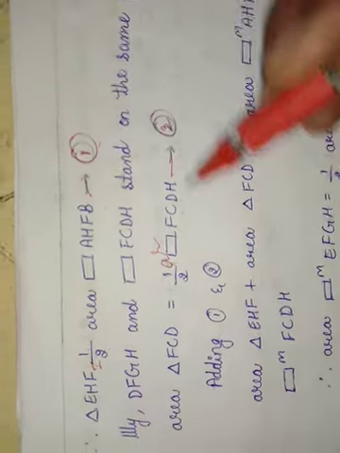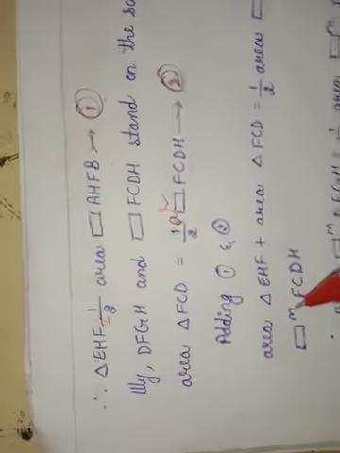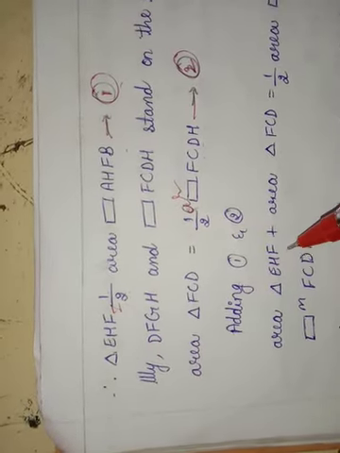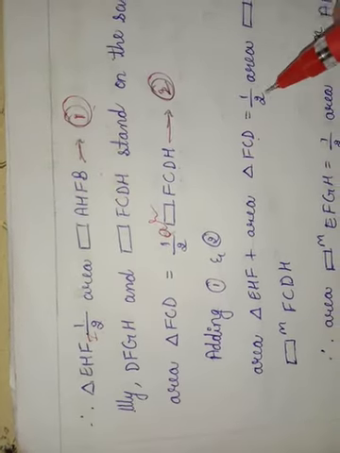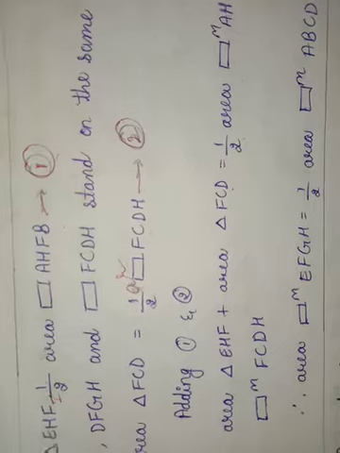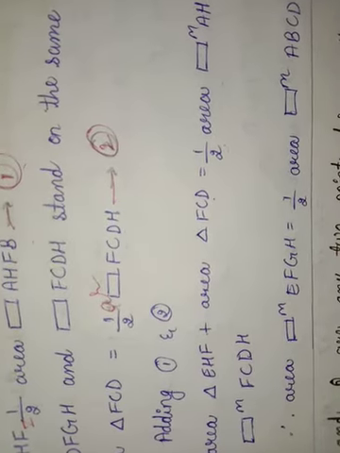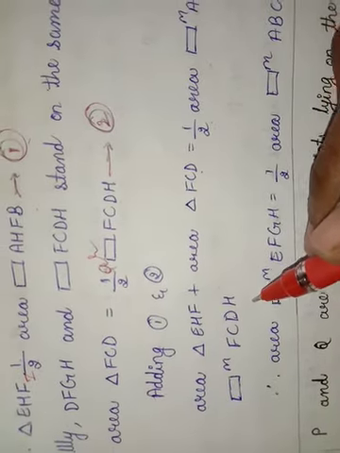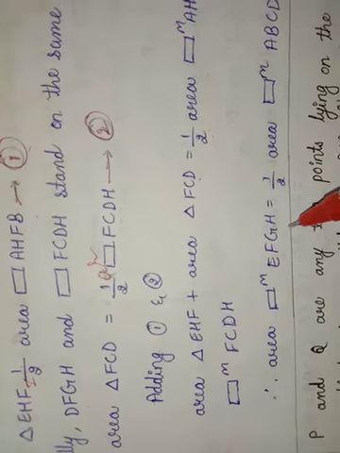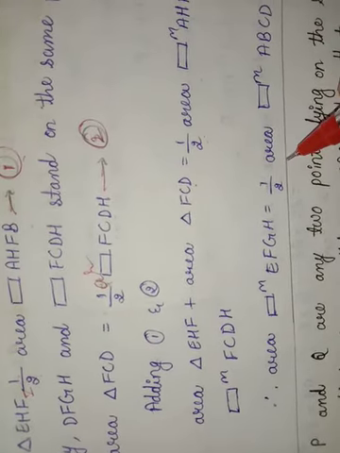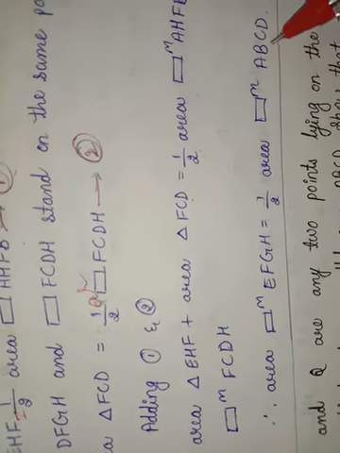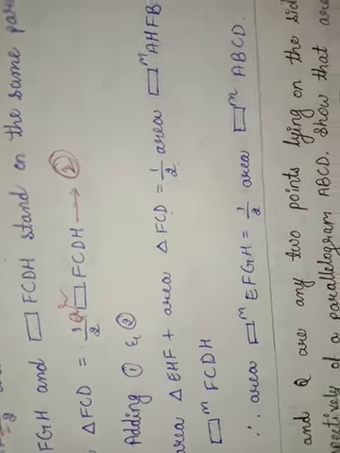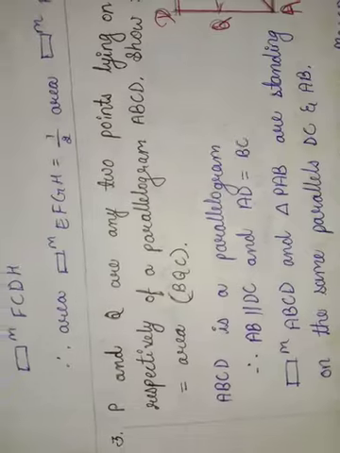Let us take 2. Adding 1 and 2, area of triangle EHF plus area of triangle FCD is equal to half of area of parallelogram AHFB plus half of area of parallelogram FCDH. Therefore, area of parallelogram EFGH is equal to 1 by 2 times area of parallelogram ABCD. Hope you all understood this one. Then let us move to the next problem, that is the third one.